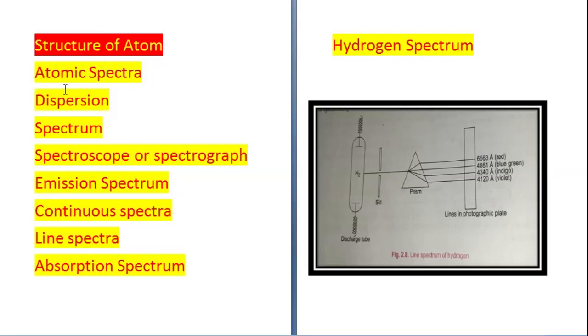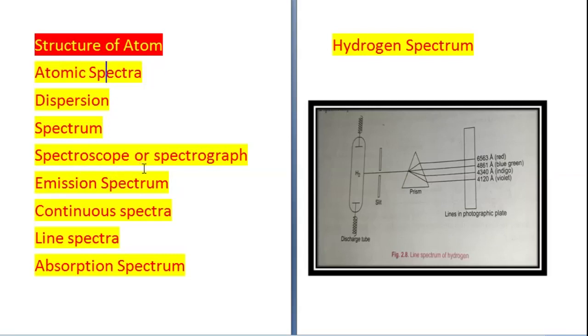Chapter, if you see the revised syllabus, it will start from the topic atomic spectra. Now, what is atomic spectra? That we can understand if we know the meanings of a few terms. Let us discuss them one by one. First is dispersion. Splitting of light into its constituent radiations is called dispersion, and the pattern which this light produces after splitting is called spectrum.